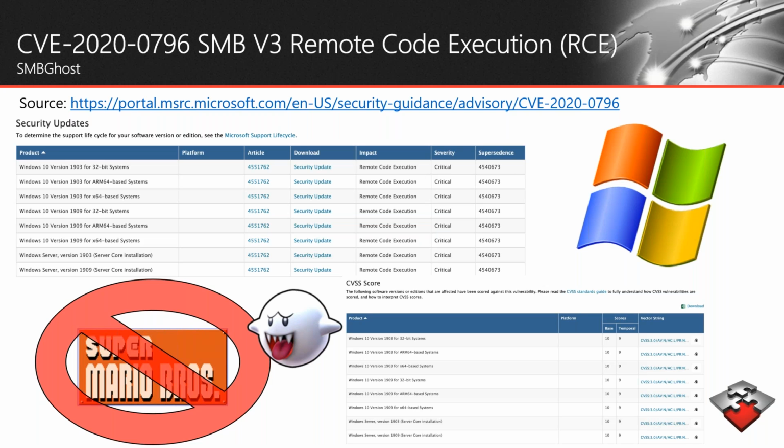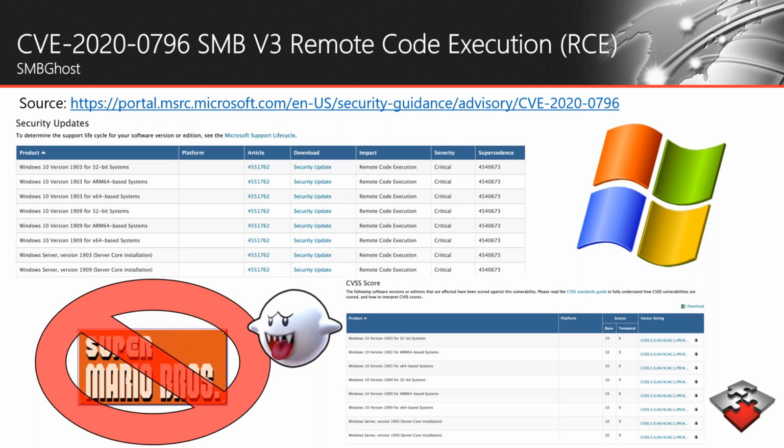To attack a server, attackers only need to send a specially created packet to it, but to attack a client, the attacker must have configured a malicious SMB v3 server and persuade the victim to connect to it in a man-in-the-middle style attack.